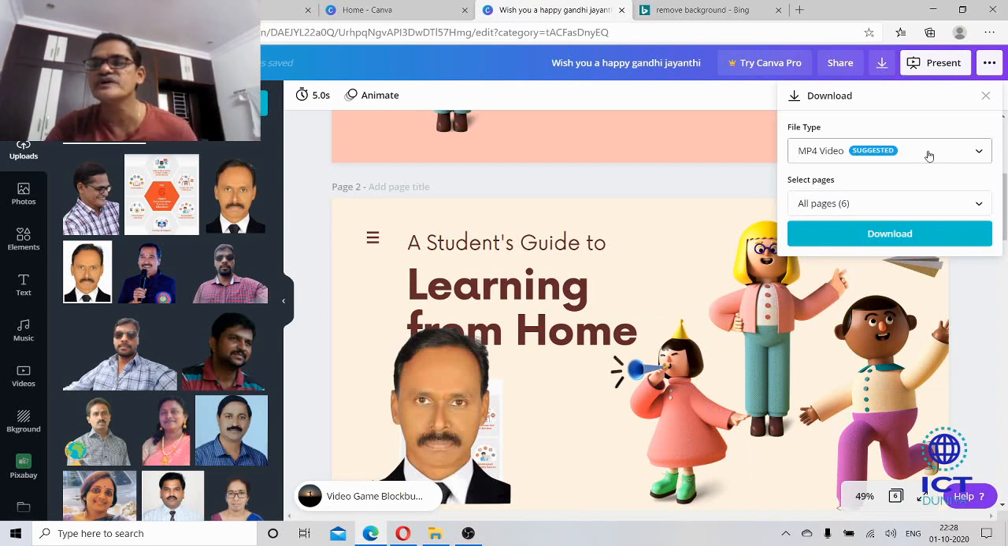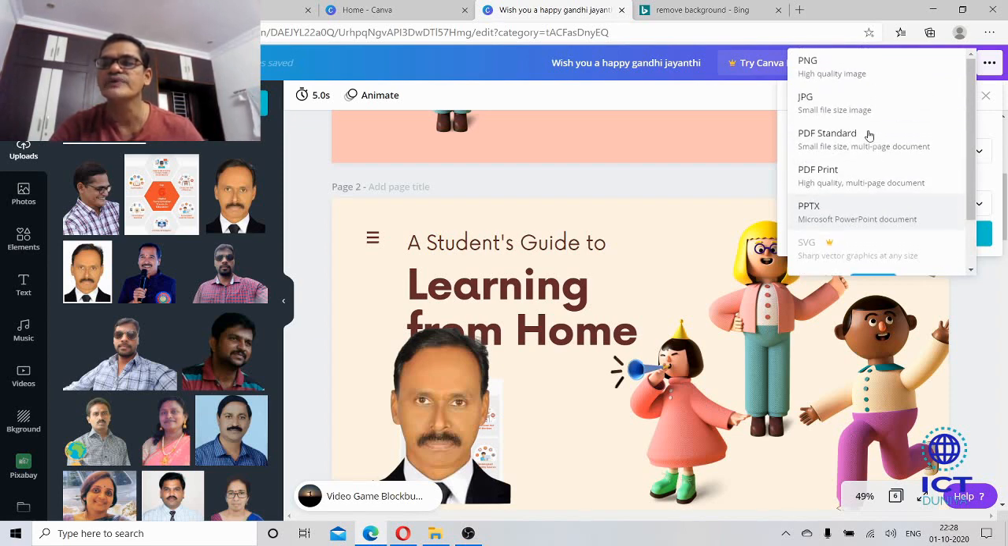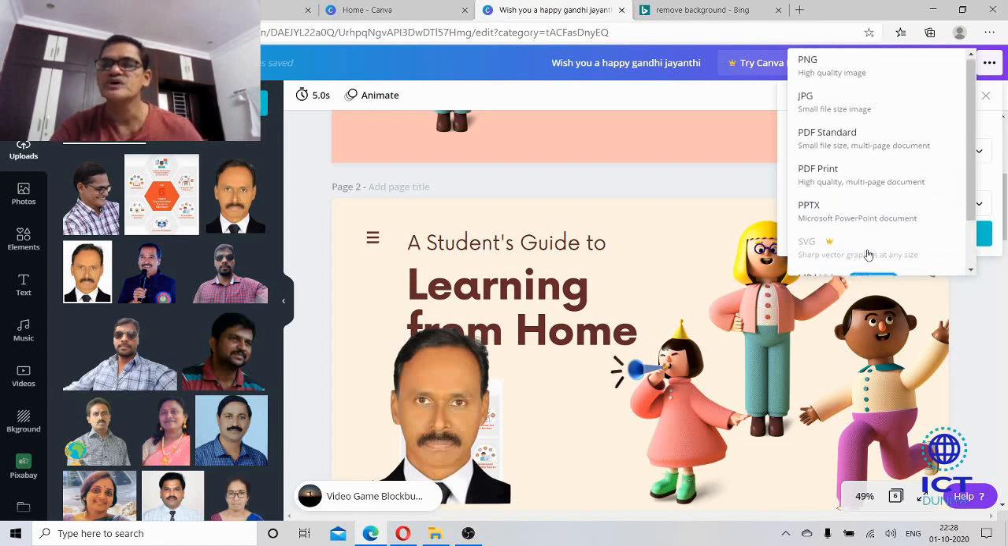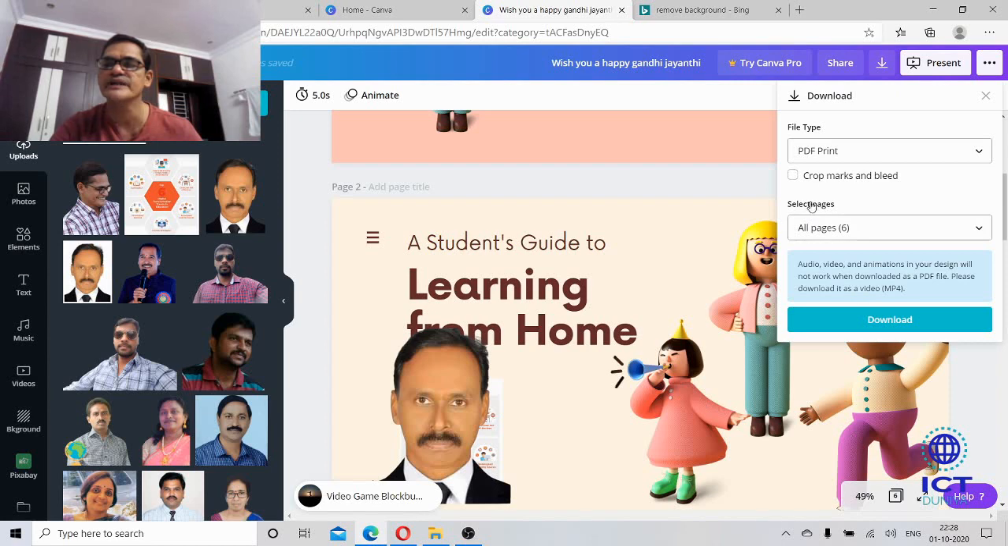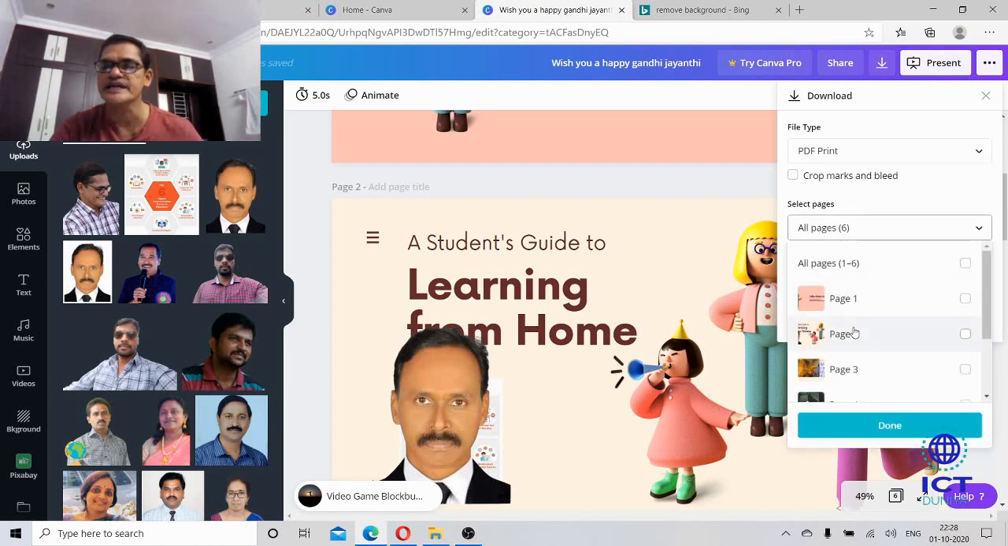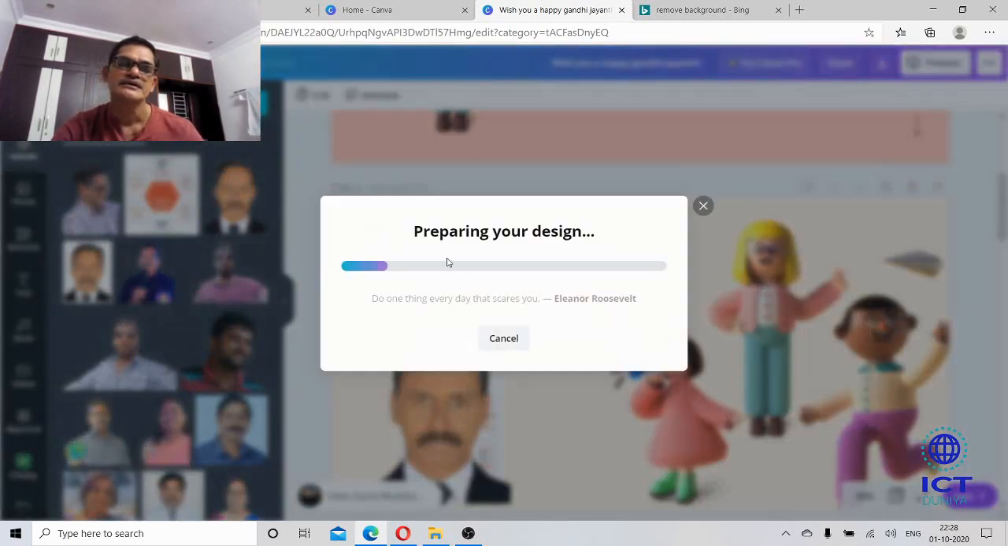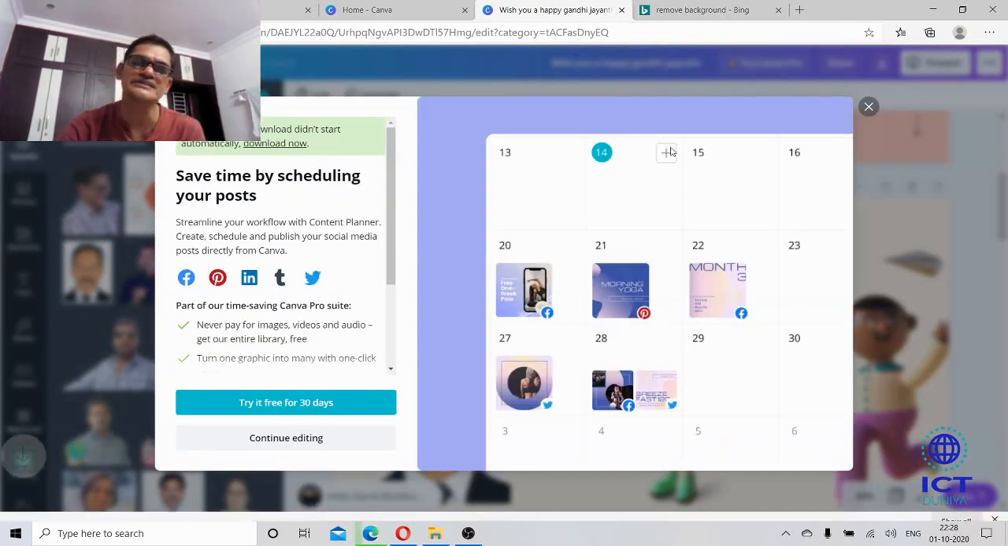It will ask you whether to create this in the form of a PDF, PNG, GIF, PDF print, PPT, MP4 video, or GIF. I just want it as a PDF. Simply I'll click PDF, and if I want all pages, I can. If I want a specific page, for example the last page, click that and done. See here, page 6. Now download. See here, preparing your design. Now finally it is downloaded.